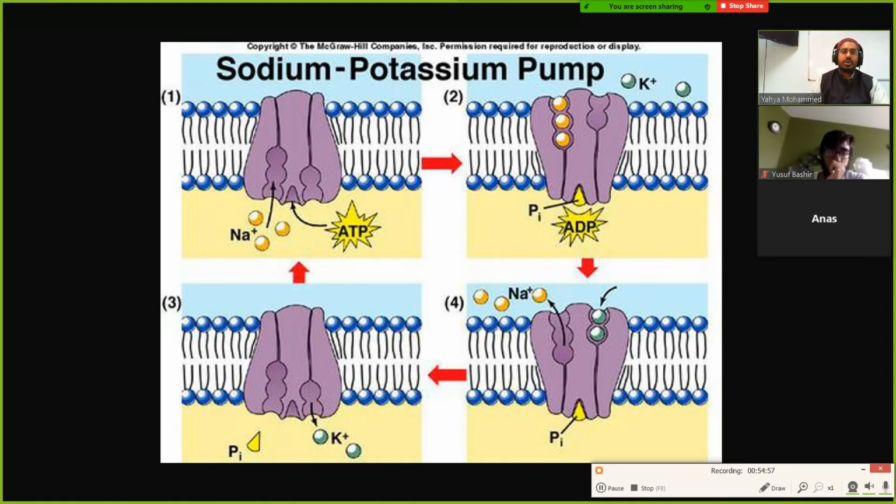This is one example, a sodium potassium pump. Sodium is mostly outside of cells, and potassium is mostly inside of cells. Naturally, sodium is going to start to diffuse inside to try to balance it out. You don't want that. So the cell uses this pump to push it back out, push it back out, push it back out. So this requires energy. This is just an example.